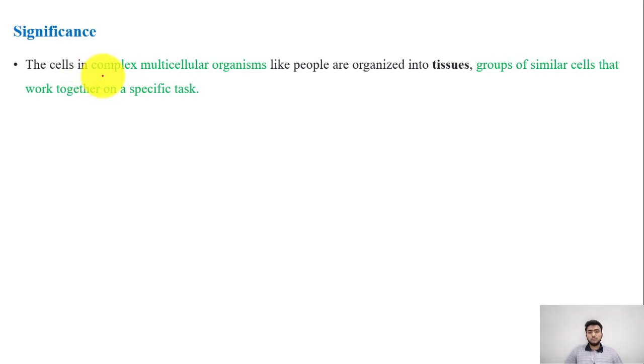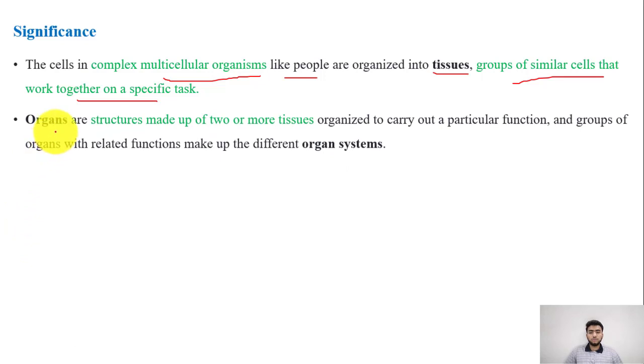So the cells in complex multicellular organisms such as humans are organized into tissues, which are nothing but groups of similar cells that work together on a specific task. So really, tissues are groups of similar cells that are performing a particular task in a human body. This is the thing that you need to understand, and we will be discussing this throughout this lecture video, that cells become specialized into tissues, and then tissues are specialized to give rise to organs.